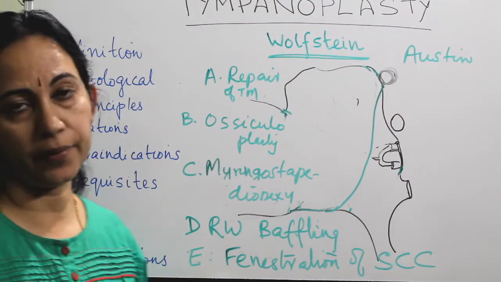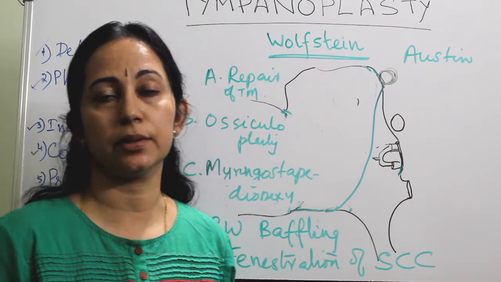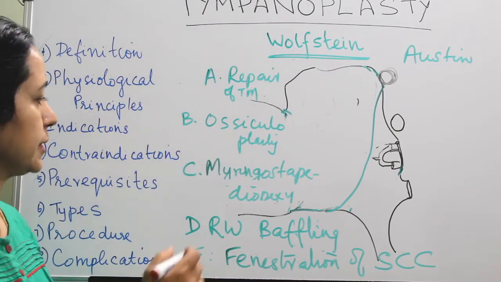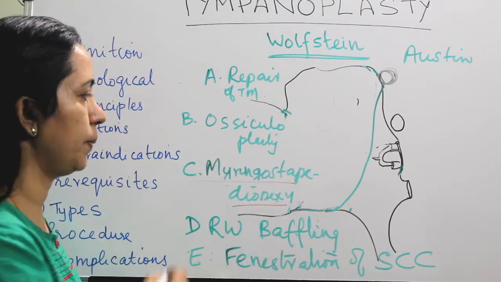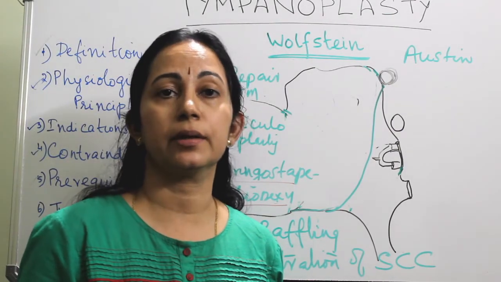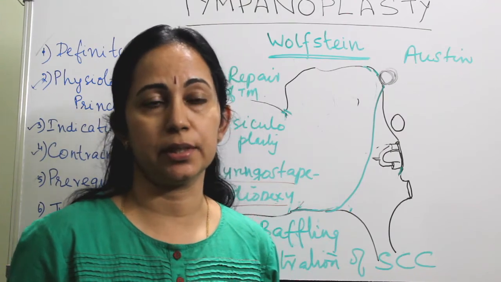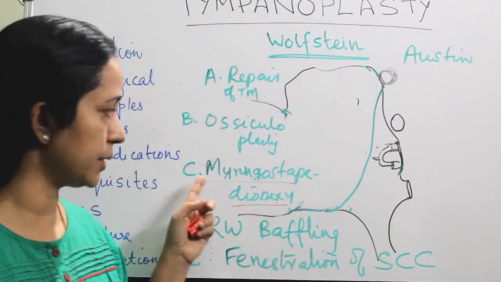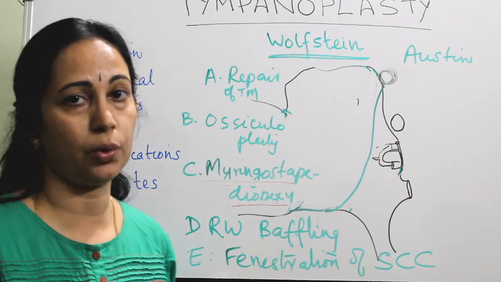Of these 5 types, the most commonly done tympanoplasty is type 3 tympanoplasty or myringostapediopexy, especially along with the canal wall down mastoid exploration. That is usually asked as MCQ. It is type 3 tympanoplasty which is most commonly done.